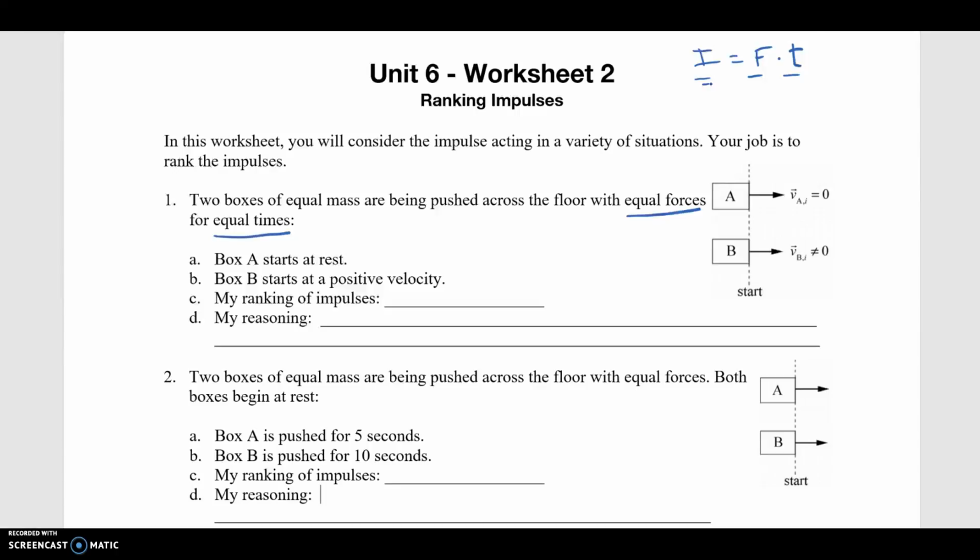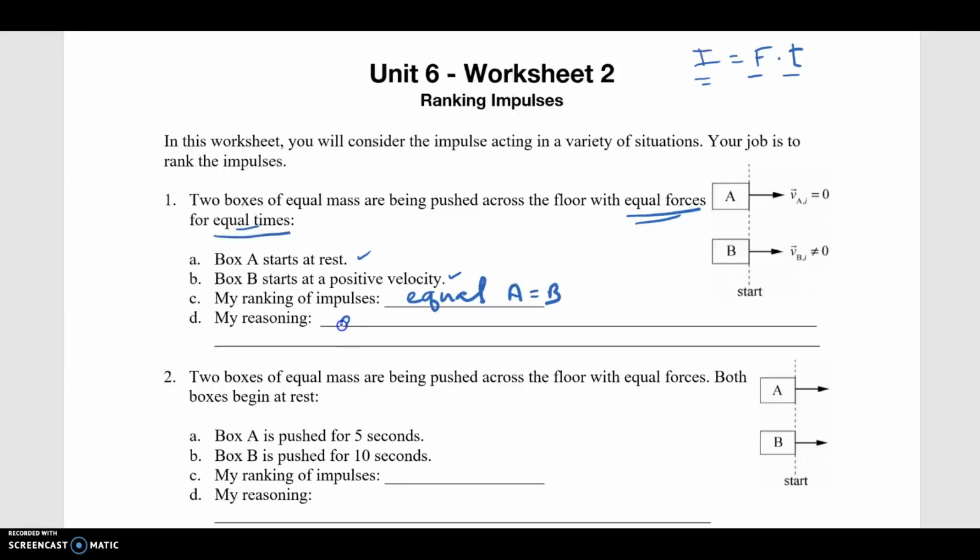So box A starts at rest. Okay. Box B starts with a positive velocity. Okay, that doesn't change anything, because it's equal forces and equal times, these impulses have to be equal. I guess we could say A equals B.